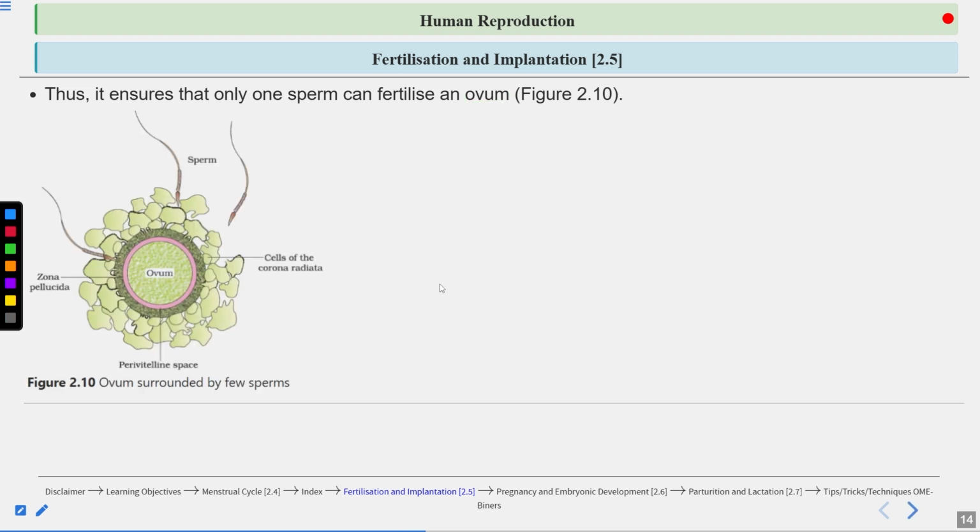Here you can see the ovum surrounded by a few sperms. Clear? This is the ovum. These are the layers of the ovum. These are the cells of the corona radiata. This is the zona pellucida. This is the perivitelline space, meaning the space between the zona pellucida and the plasma membrane. Sperms are approaching this egg. When sperm come in contact with the zona pellucida of the ovum, there are some changes in the membrane of the ovum, which prevent additional sperm from entering the ovum. And this prevents polyspermy.